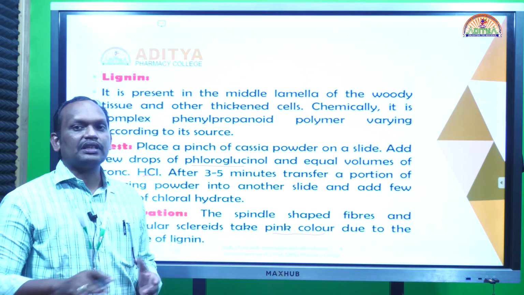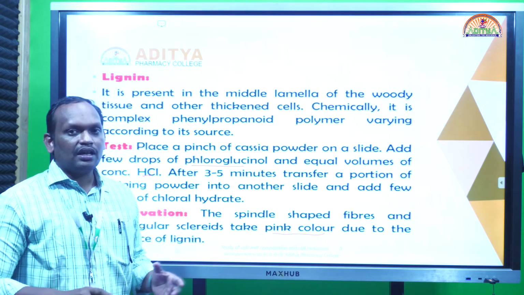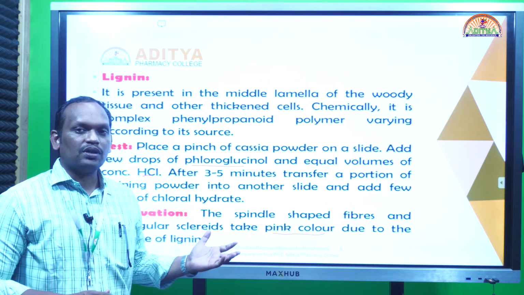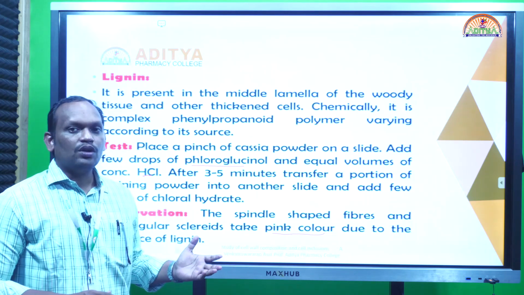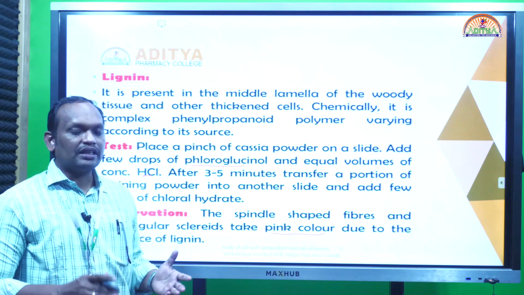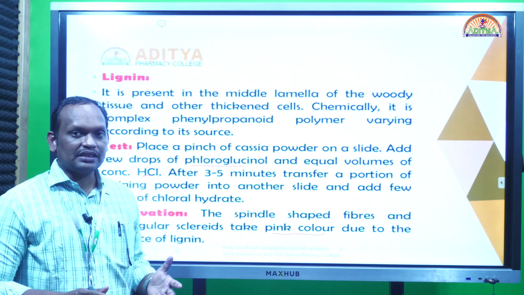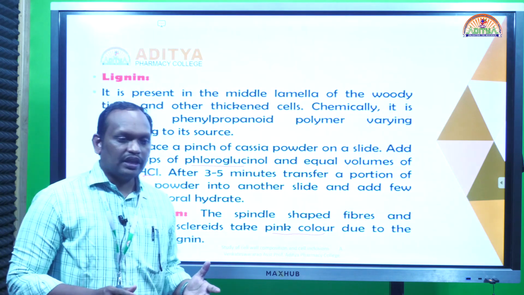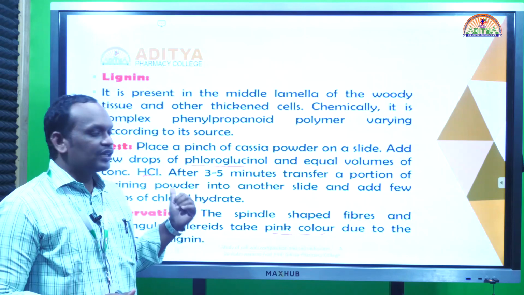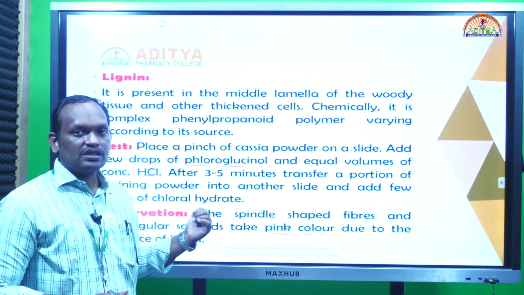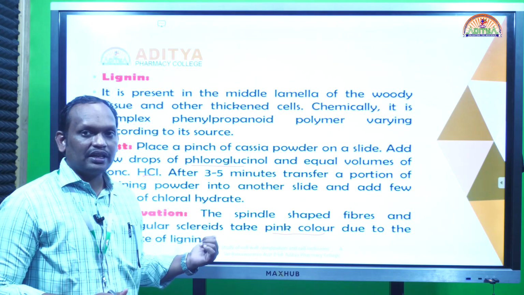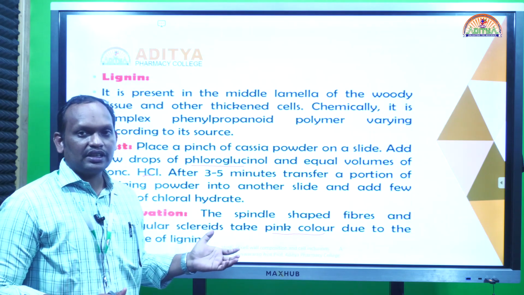When we are doing a common transverse section for any organized drug, we use phloroglucinol and concentrated HCl to identify lignified contents, lignified fibers, lignified sclereids, and lignified phloem fibers. Like this, all lignified structures can be identified by using phloroglucinol and concentrated HCl. They acquire a pink color, so we can observe these pink colored lignified structures under the microscope.